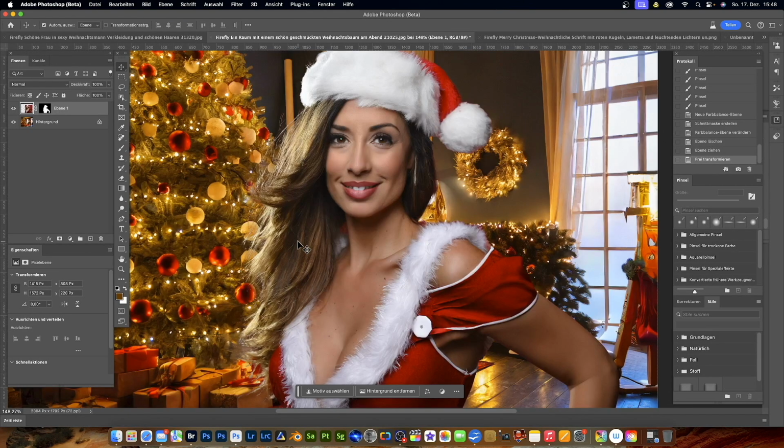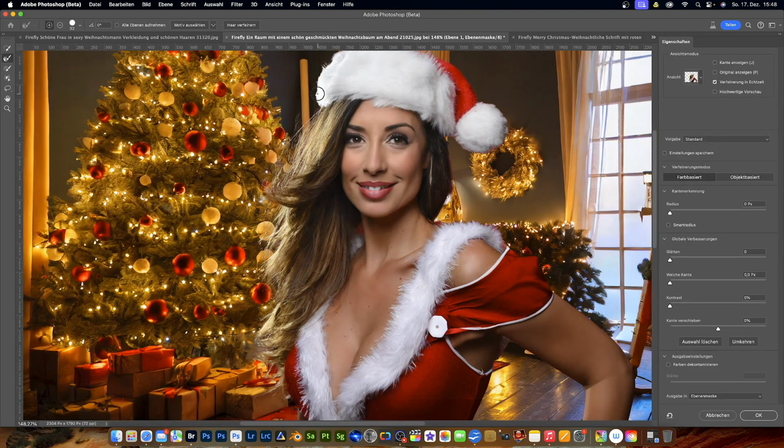Okay, and now let's see if we can get something from the hair. It actually looks good, I must say, but we still go to the mask. Then we go to Select and Mask, because here too we have an AI inside, namely the hair refining. This is also an artificial intelligence. And now we click on it. And now we have actually been able to select the hair even better. I guess you've seen the difference now.